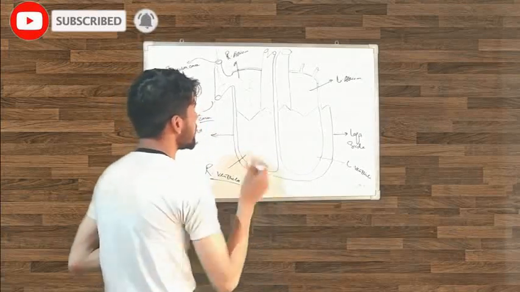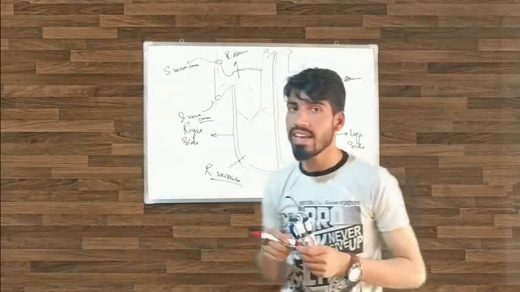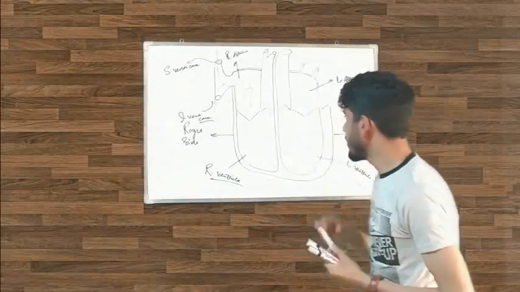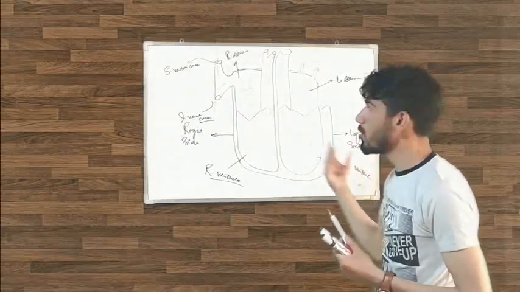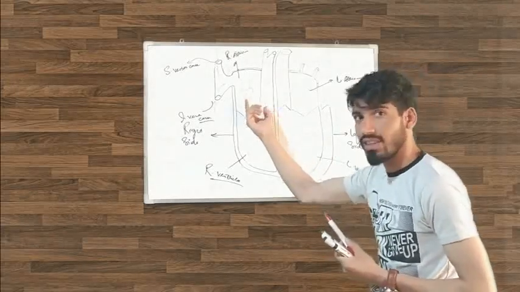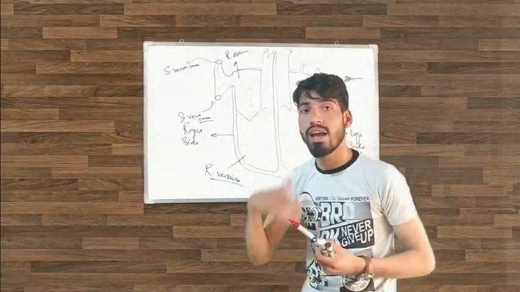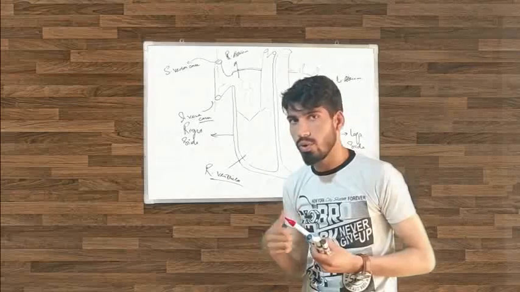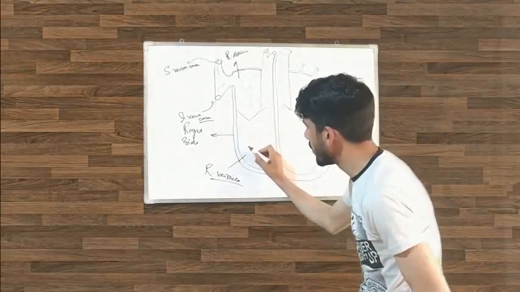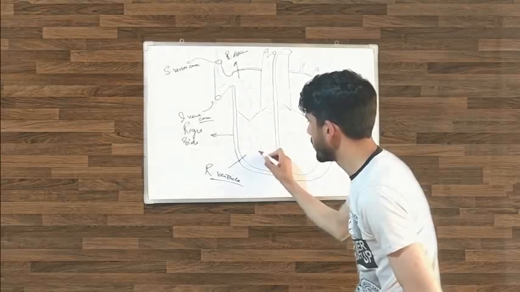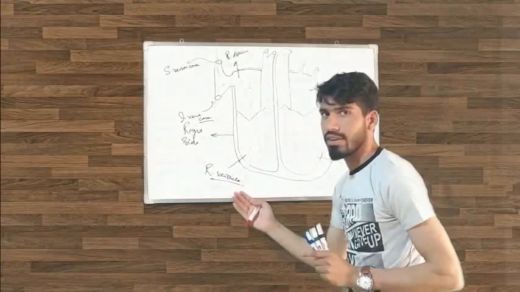Now this blood is deoxygenated, meaning it has no oxygen. In this chamber there is oxygen, but in this chamber the metabolism occurs, so the oxygen level is very low in that blood. Now the blood comes into this chamber, which is the right ventricle.